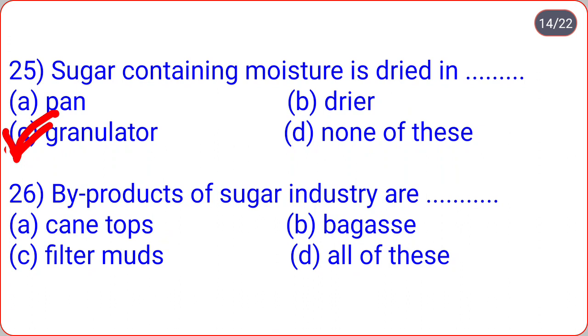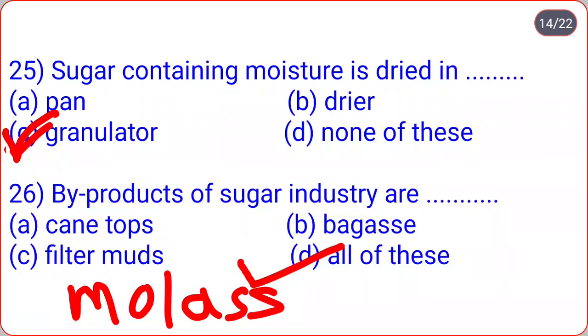Byproducts of sugar industry are ___: cane tops, bagasse, filter muds, all of these. So byproducts of sugar industry: cane tops, bagasse, filter muds, and also one main byproduct. You are well known about that. It is molasses. So for question number 26, correct option is D. All of these are byproducts of sugar industry: cane tops, bagasse, filter muds, molasses.